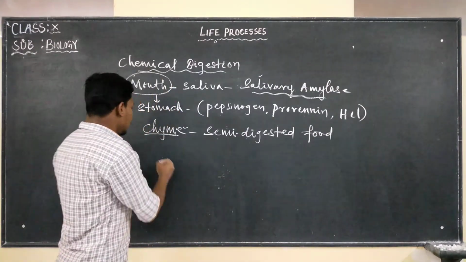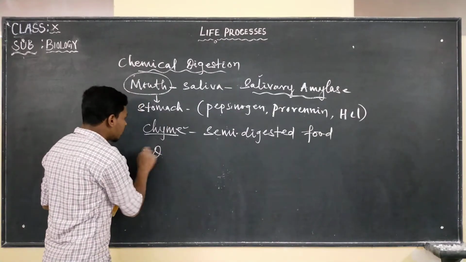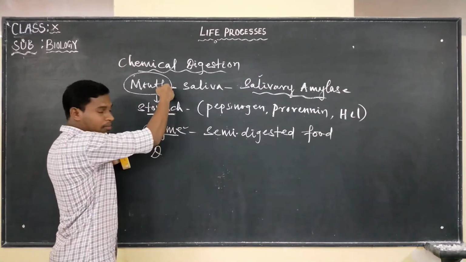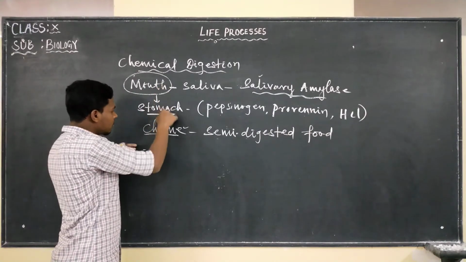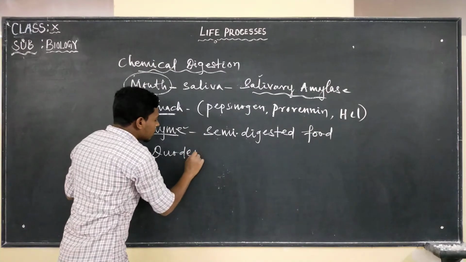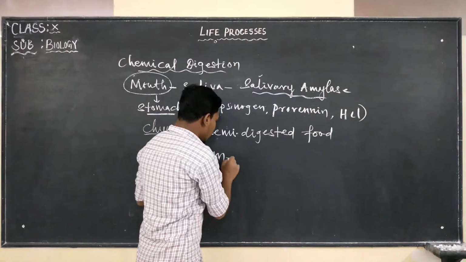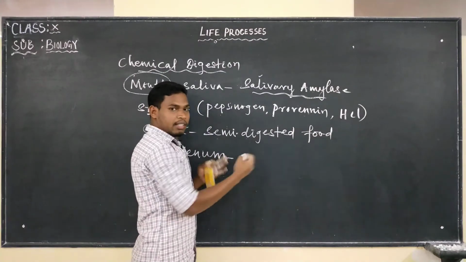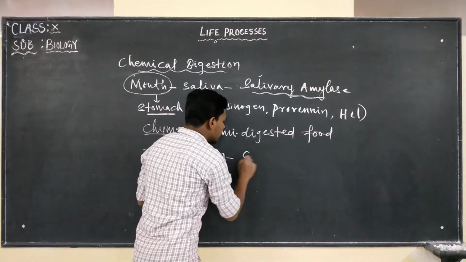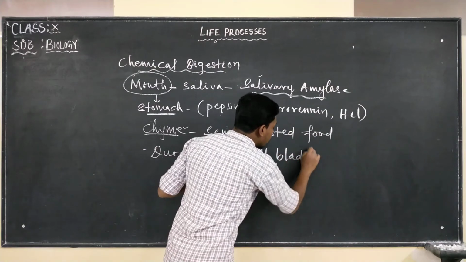So the starting of the small intestine is what? Duodenum. Mouth is followed by stomach, and then the duodenum. So in duodenum, the secretion comes from the gallbladder. What is that secretion?